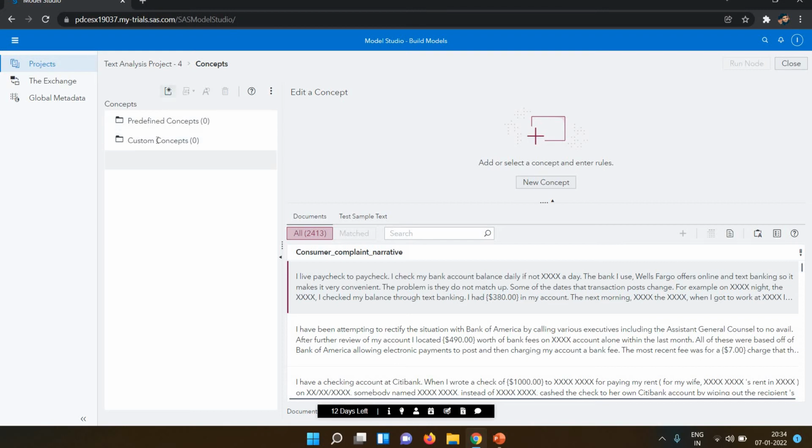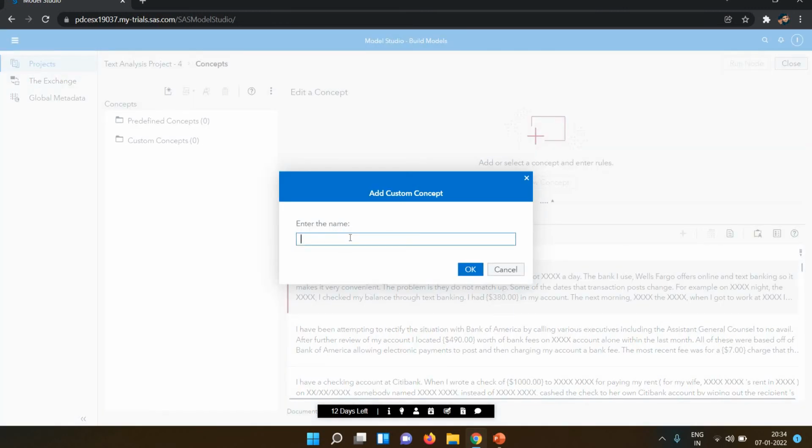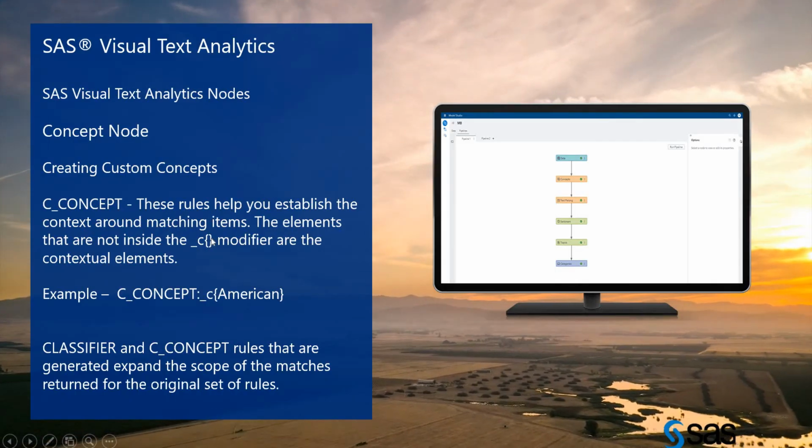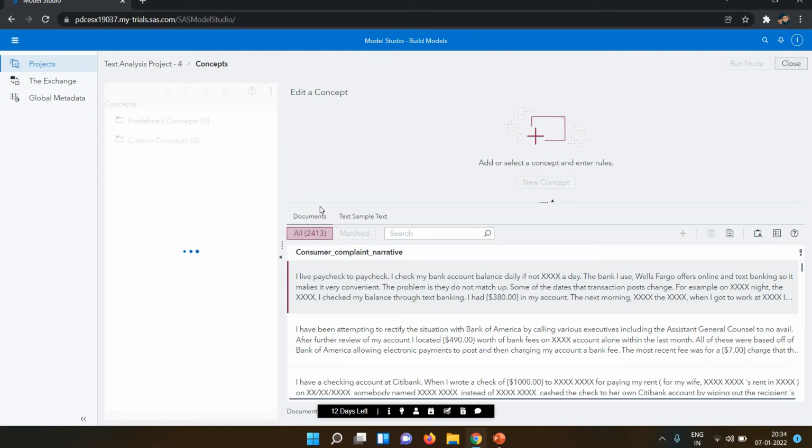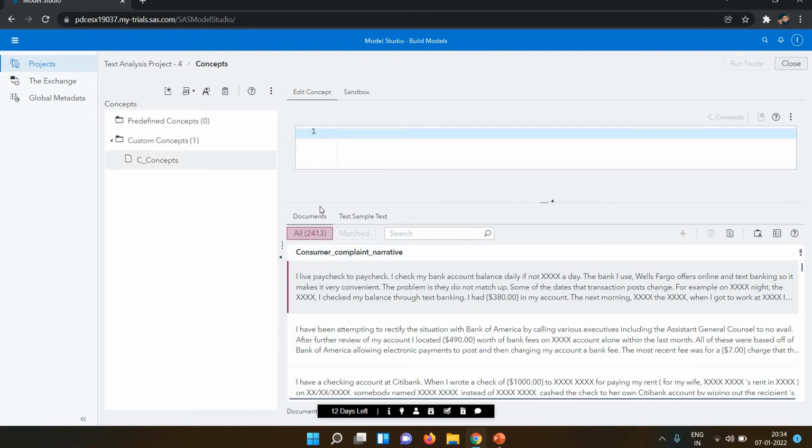Now in the above you can see we have create new concepts, or you can click here for new concepts. Also here we have the refresh. So now I'm clicking on new concepts. First I'm creating the C concept. You can write any name. I write C concepts as the name because that will help me identify which concepts I wrote.